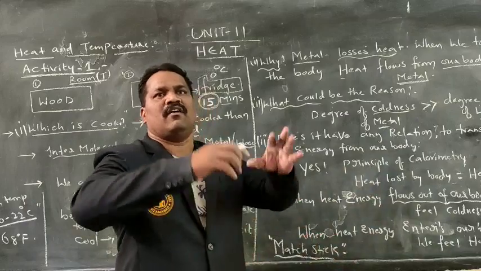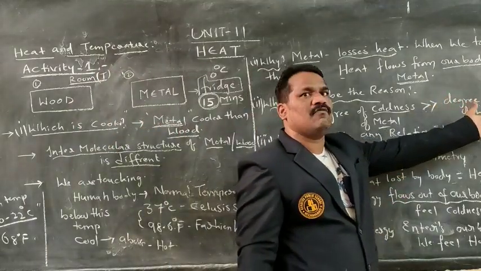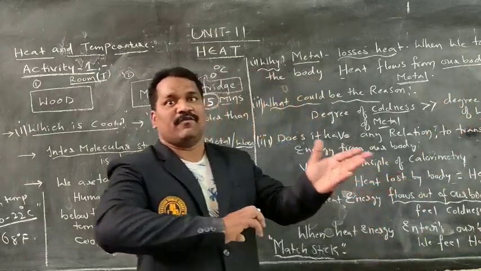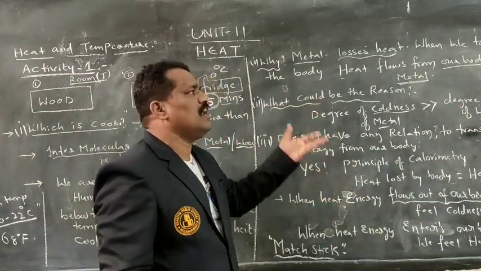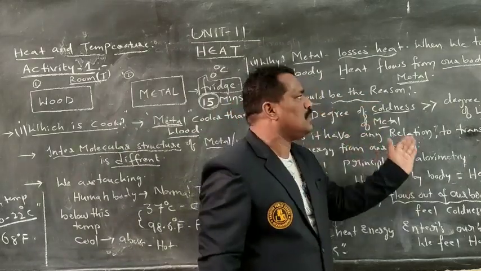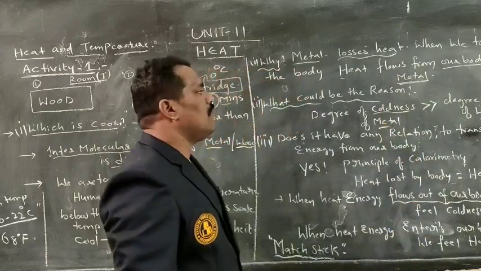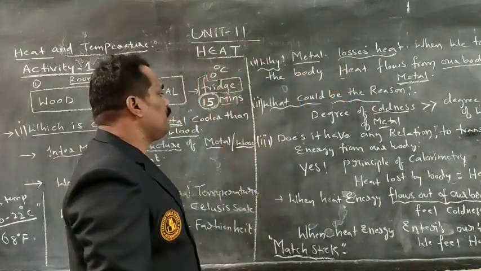Metals consist of a large number of conducting electrons, while an insulator consists of fewer electrons, so their nature is also different. Depending upon the nature, we observe that the degree of coldness of metal is greater than that of wood. That is the reason we can give.